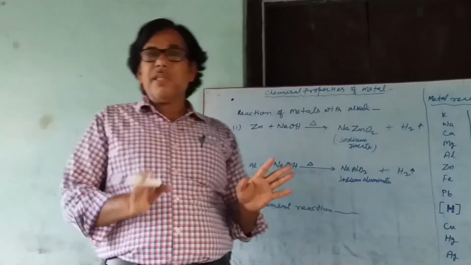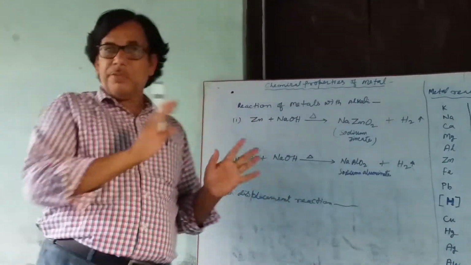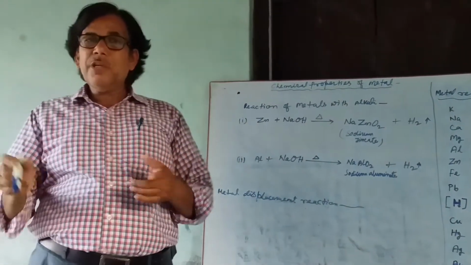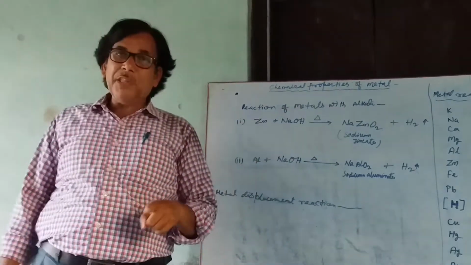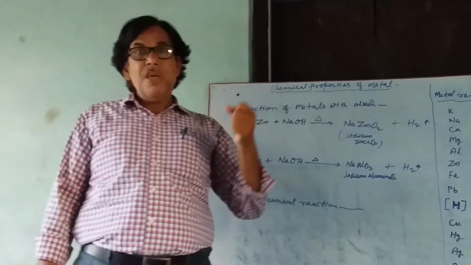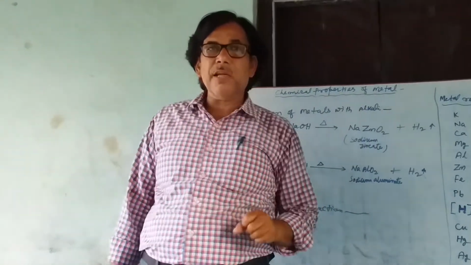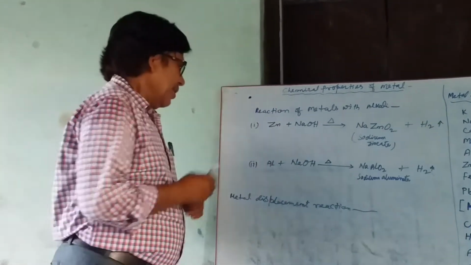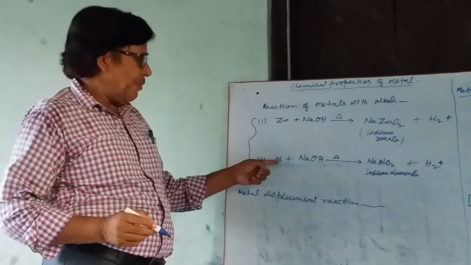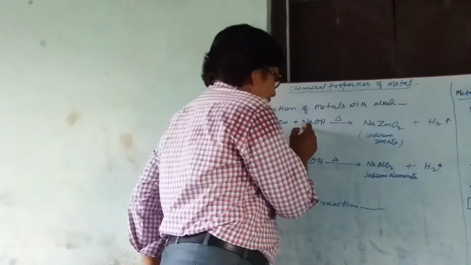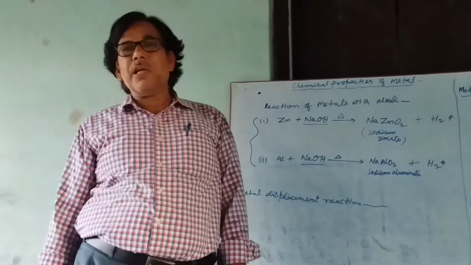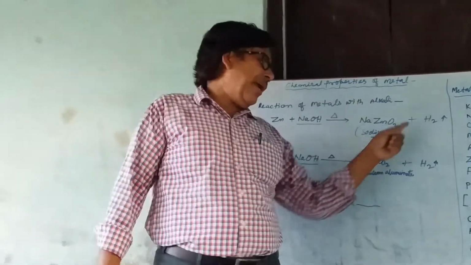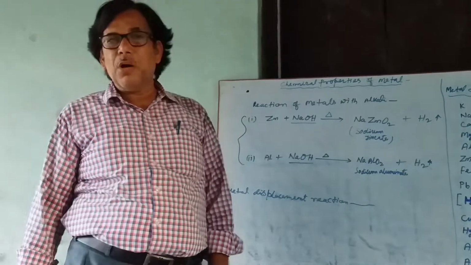Actually, not all metals can react with alkali, but some metals like zinc and aluminum react with alkali. Not all alkali, but a strong alkali like sodium hydroxide or potassium hydroxide. Means zinc and aluminum react with a strong alkali, sodium hydroxide or potassium hydroxide. We have taken sodium hydroxide to produce their respective salt, and hydrogen gas evolves in each case.